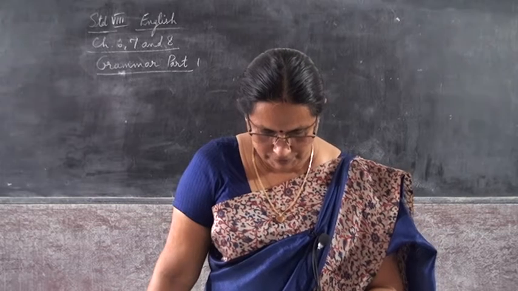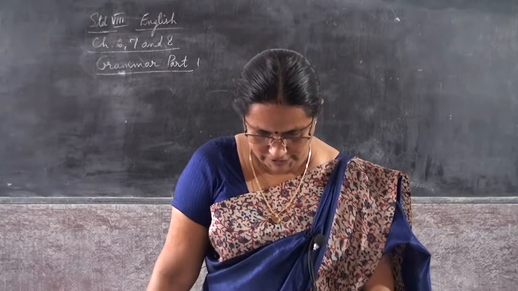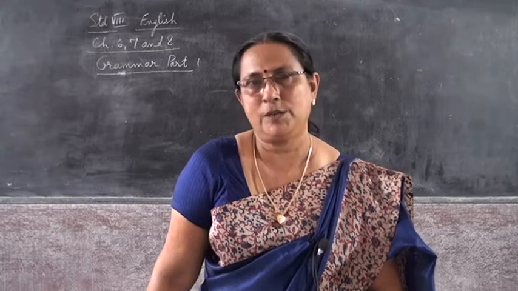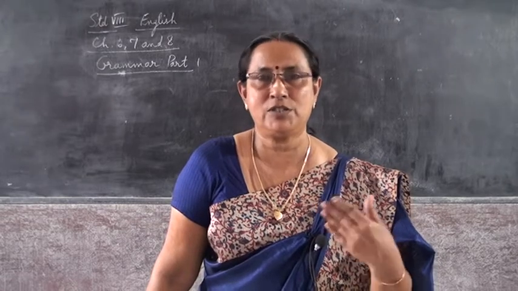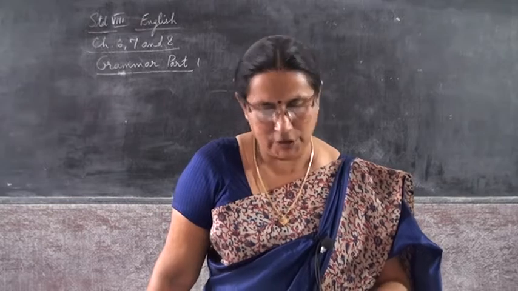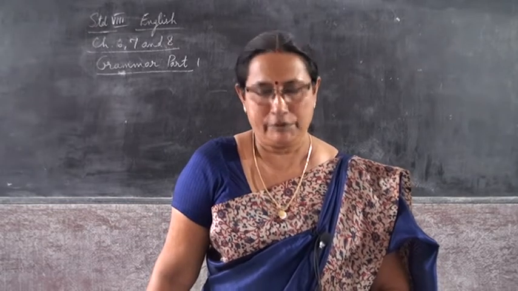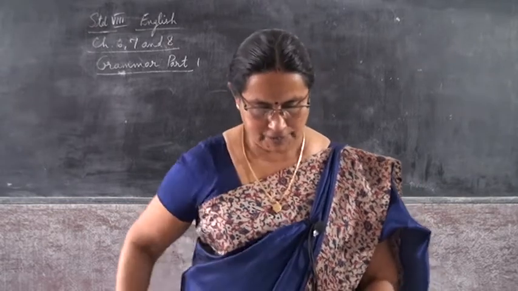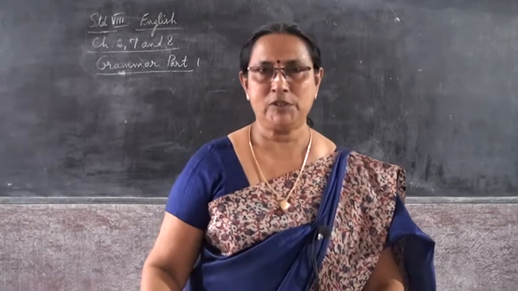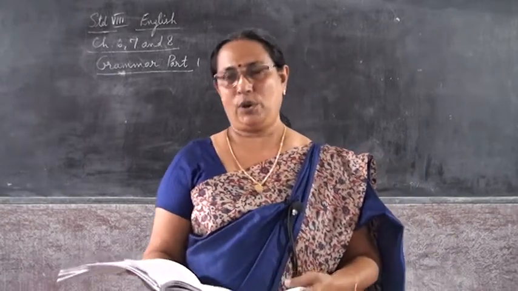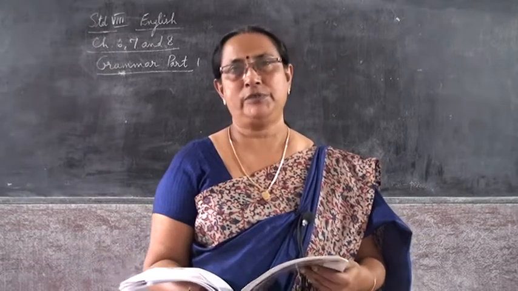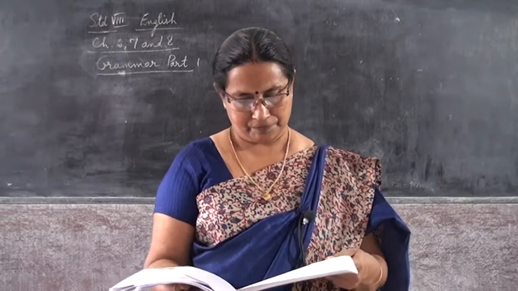Now the form of the verb singing does not change. So in these sentences, the verb ride is finite and the verb singing is non-finite. Non-finite means which is not the main verb in the sentence. So non-finite verbs cannot be the main verb of a sentence. Now non-finite verbs, you can see the ing form is the present participle, the ed or en form is the past participle, and the infinitive, which is the to form of the verb.